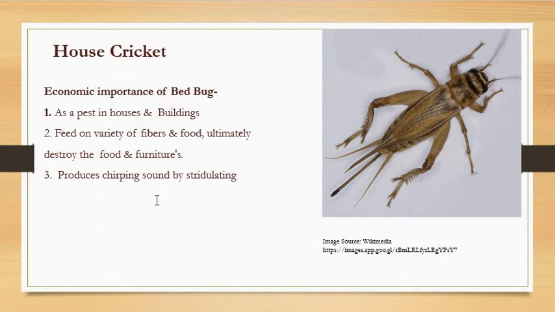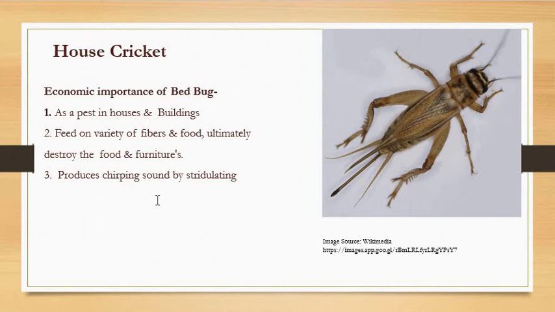Not only this, if it is present in the home, it keeps on producing a particular kind of sound that is called a chirping sound. It is produced again by stridulation of the wings, that is, rubbing of the forewing and hind wing together. By this process it produces a specific kind of sound, that is a chirping sound. And if it keeps on producing this, it can even disturb the sleep of a person.